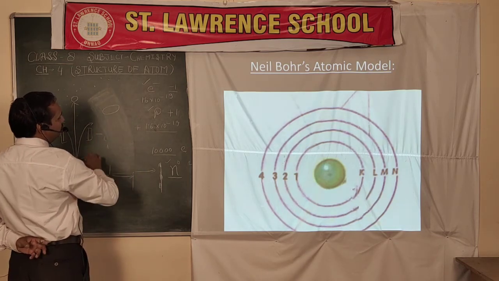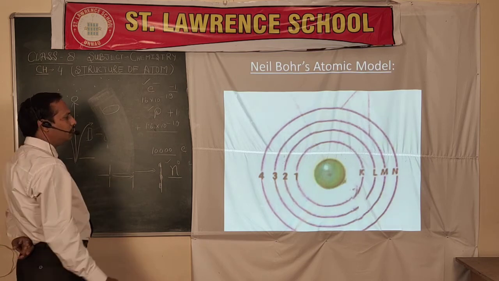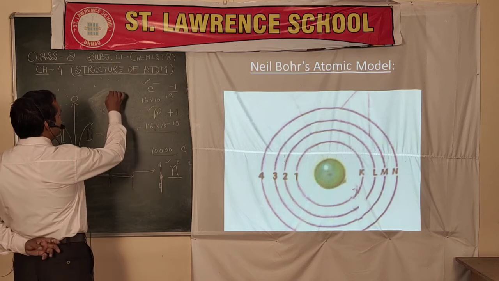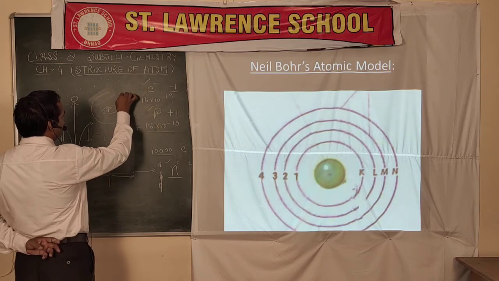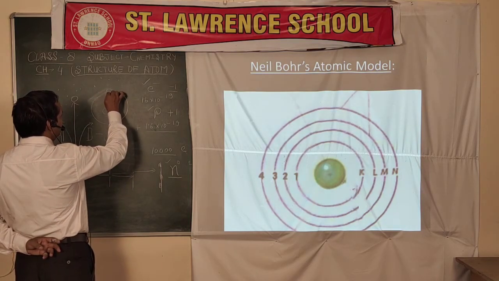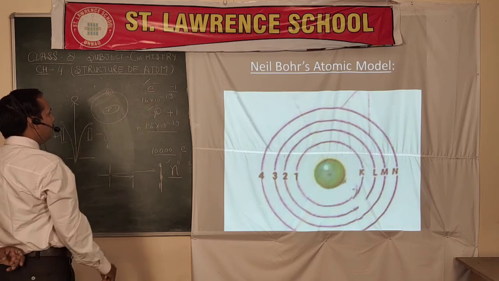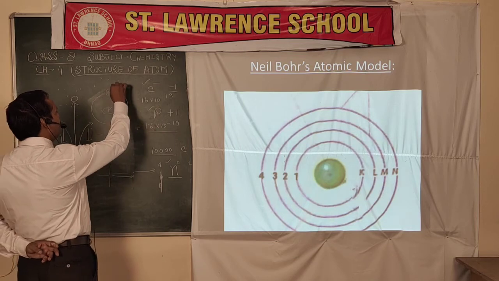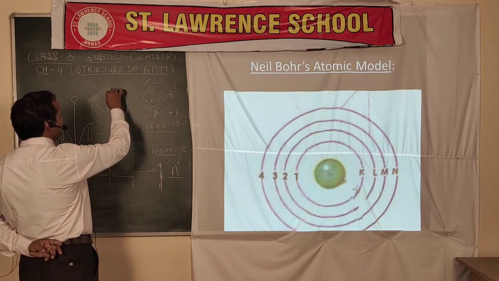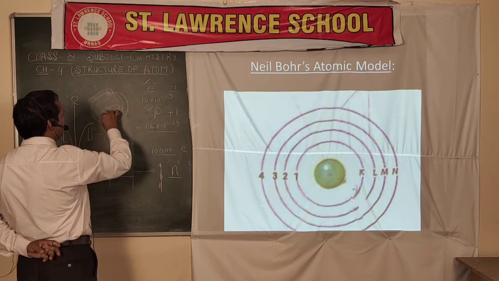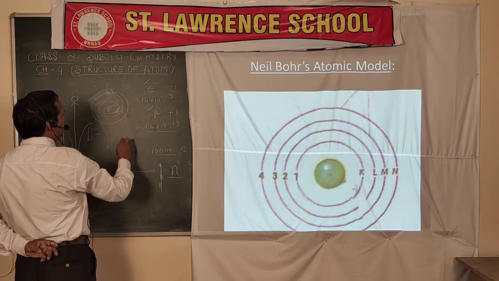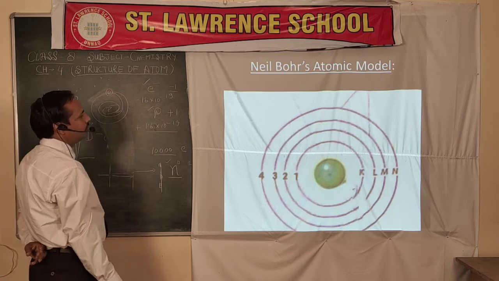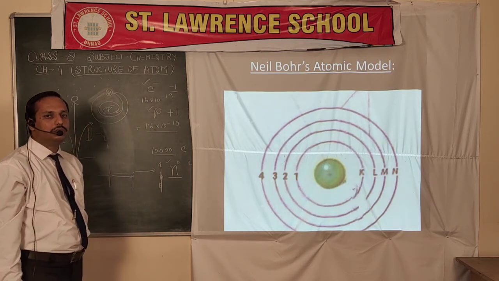The first part, the central part, is the nucleus, in which positively charged protons are present, and the outer part is the orbit, which contains electrons. But in Rutherford's model, he did not clarify why these electrons do not collapse into the positively charged nucleus. Due to that, Rutherford's model was refused.